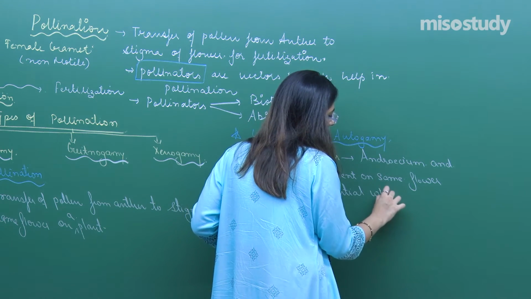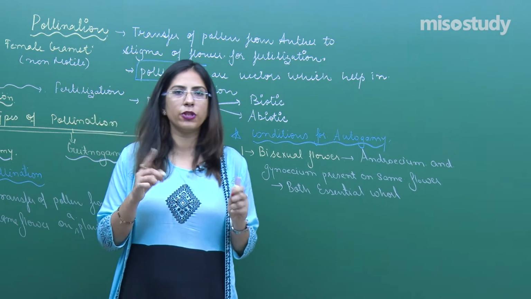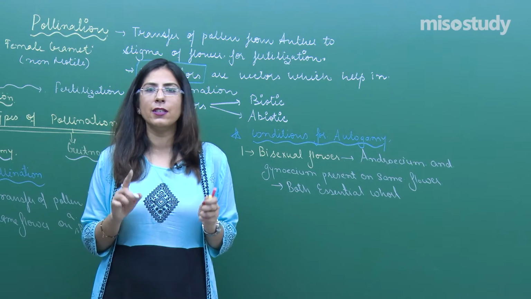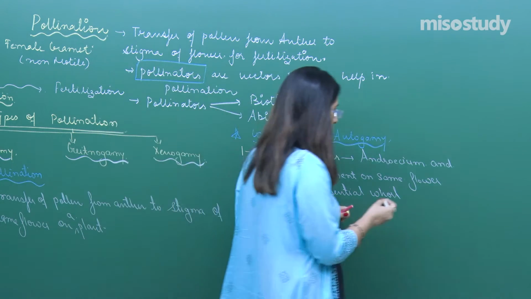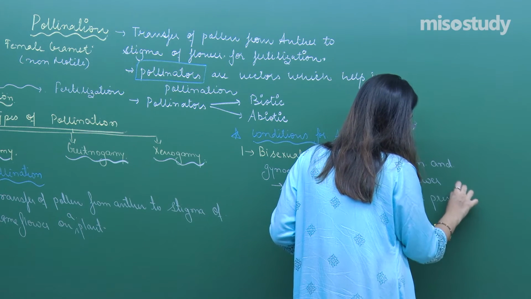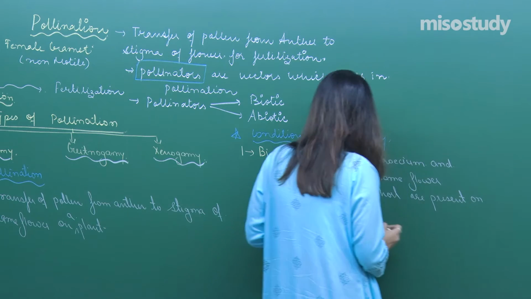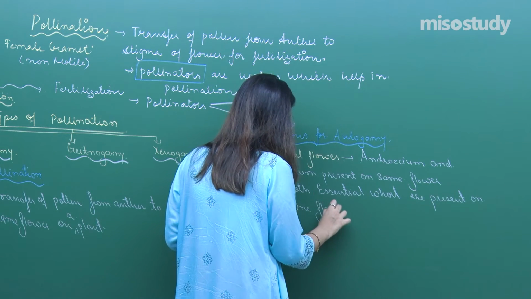Now, you will say what is an essential whorl? Essential whorls are androecium and gynoecium. Non-essential whorls are petals and sepals. So both essential whorls are present on one flower.